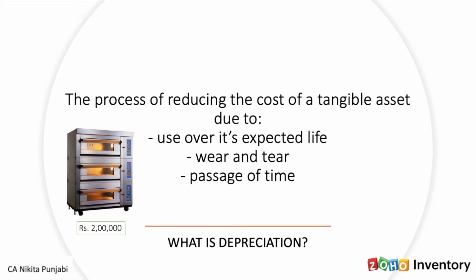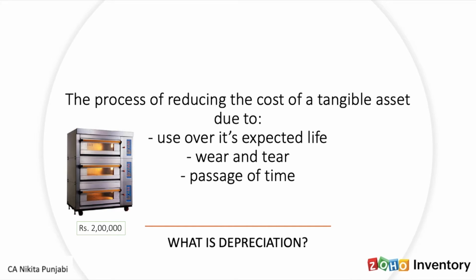So when you bought this oven for rupees 2 lakhs, that entire 2 lakhs does not become an expense only for 1 year. It becomes an expense every year that you use the oven. This expense is depreciation. So the process of reducing the cost of a tangible asset due to use, wear and tear, passage of time is depreciation.